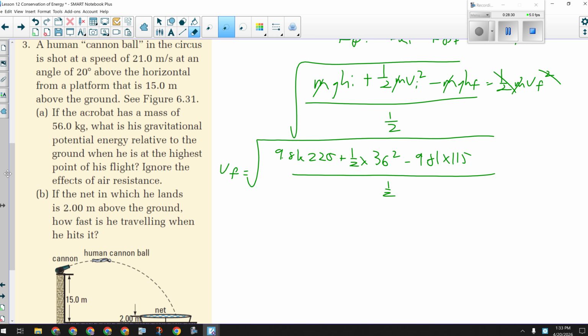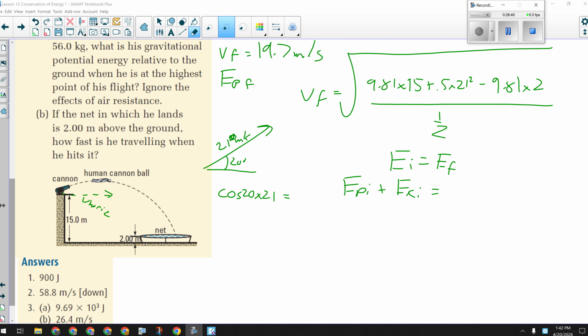Using the information you have. They do give you the mass. So you have it there. I'll give you a few minutes and then we'll talk about it. EI equals EP final plus EK final. All of that stuff is still applying here, even though that's our final speed now. So I'm going to subtract the EK final over and leave EP final there.